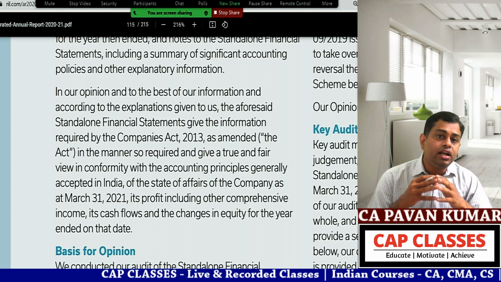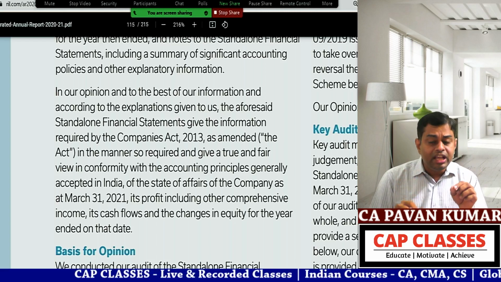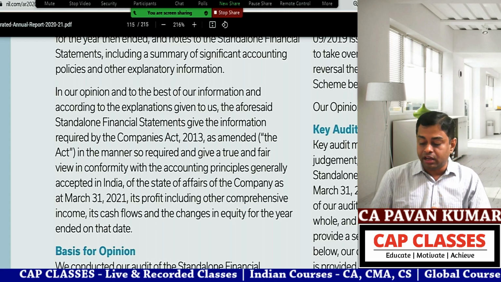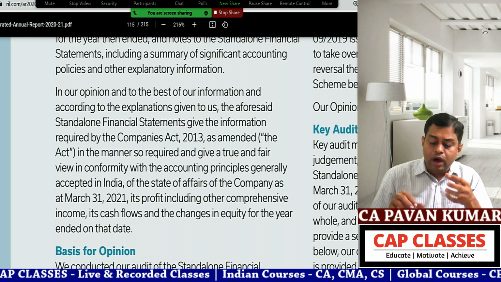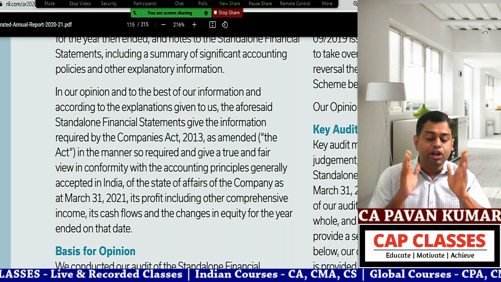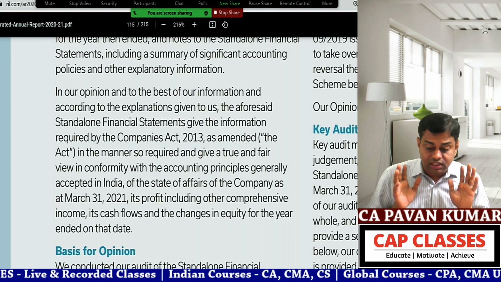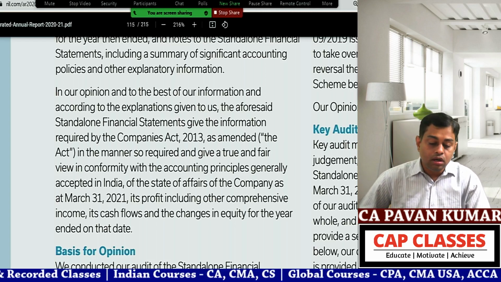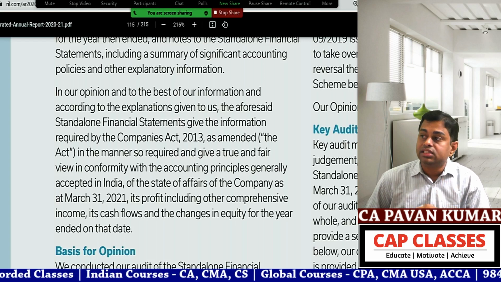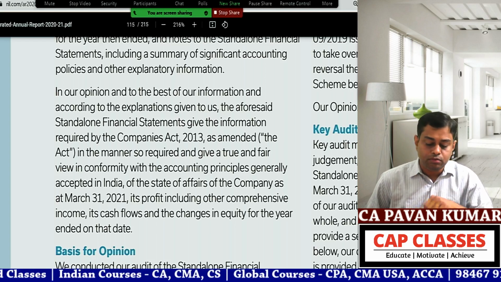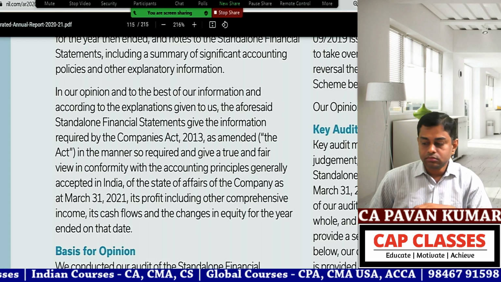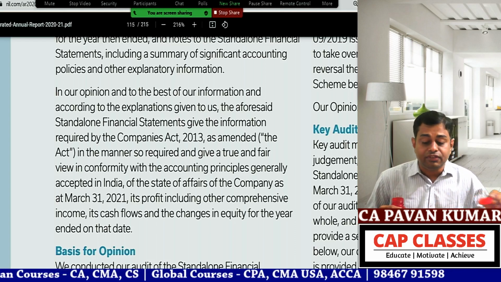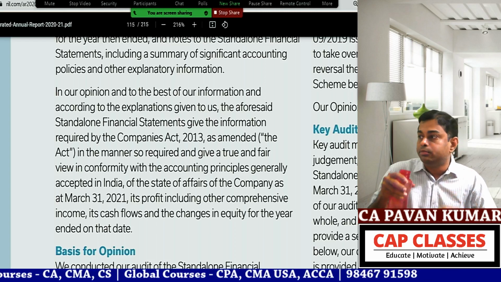Second one is audit opinion paragraph. Now you tell me what opinion is given. Is it unmodified opinion or modified opinion? They have given clean report or qualified report or adverse report or disclaimer. You tell me. Already we have discussed all these terms in the initial classes. So, Shweta, what is the type of this audit report? Sir, it is a clean report. Very good. It is an unmodified clean report because they are saying the financial statements are showing a true and fair view. No problem.